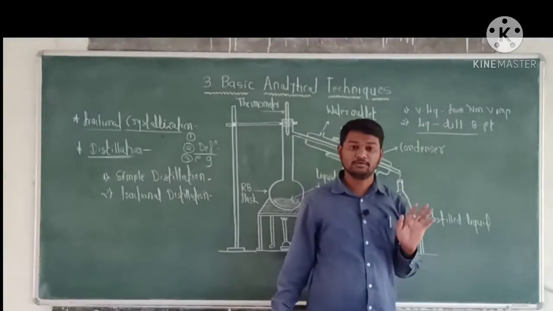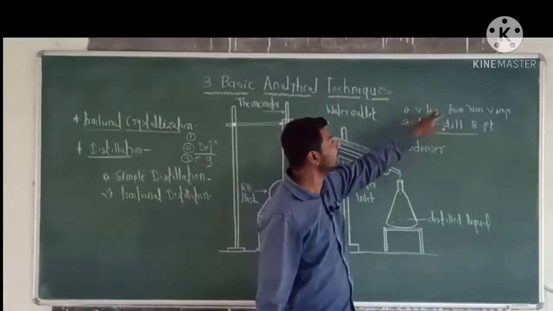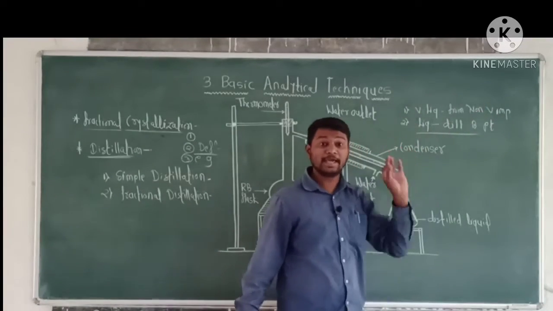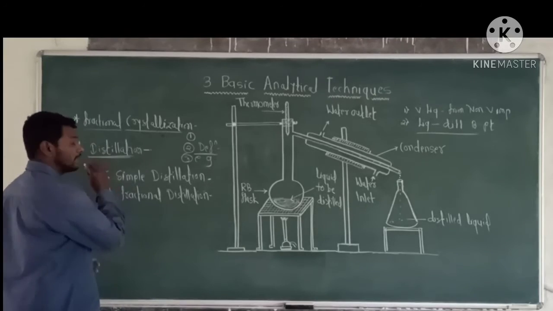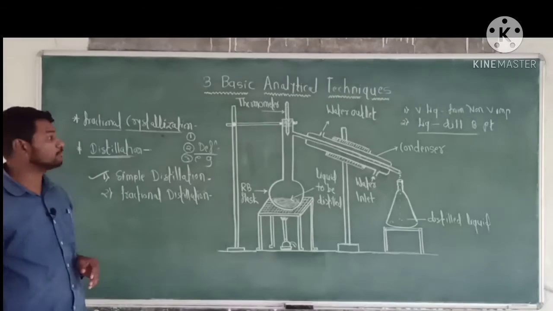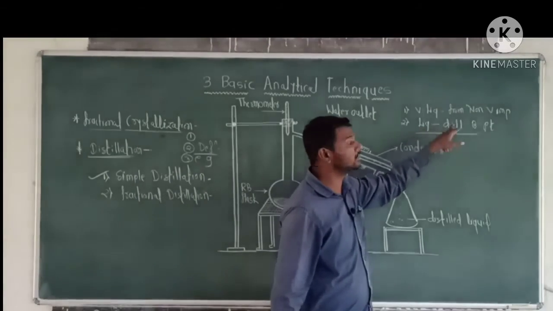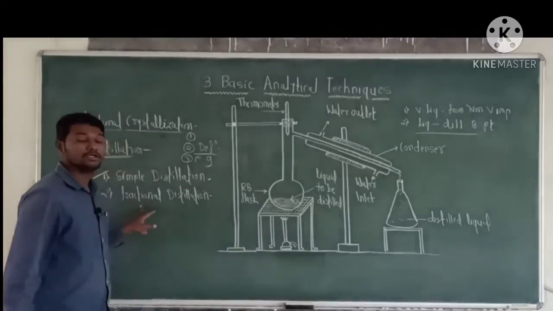The volatile liquid from non-volatile impurity can be separated by simple distillation. And the second type, that is liquids which have different boiling points, can be separated by fractional distillation.